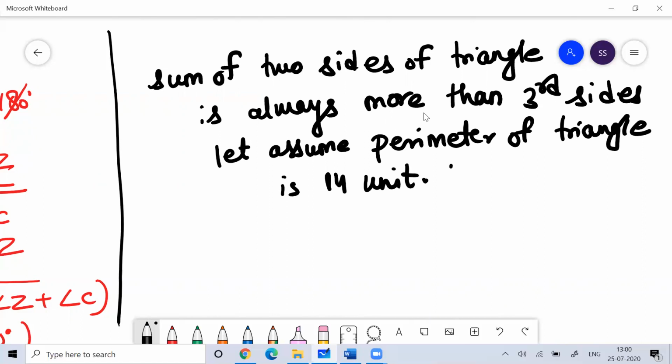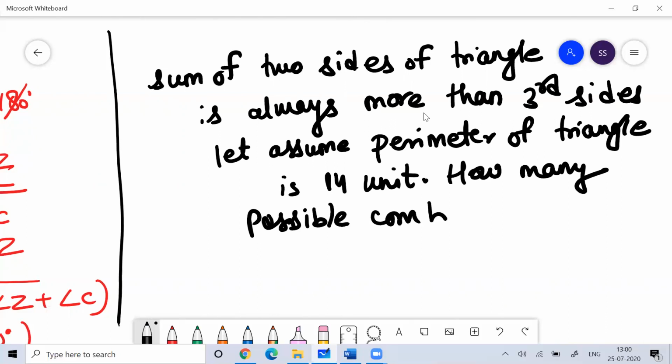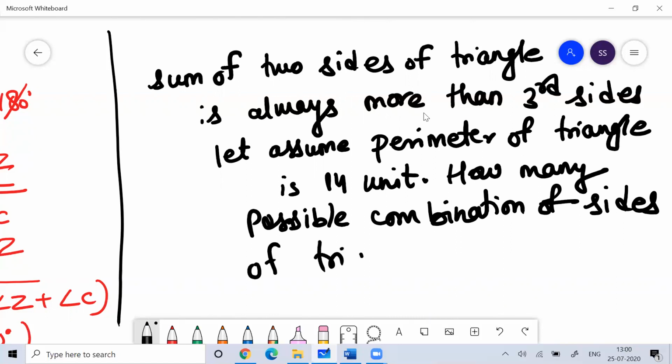So you tell me how many possible combinations of sides of a triangle exist? Suppose this is a question. I want to know the answer.